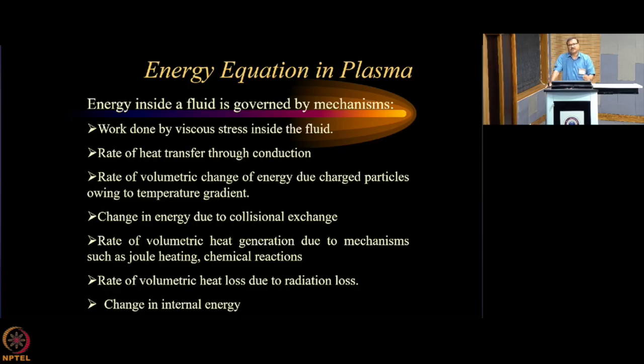And then there is collisional exchange. You know that electrons are easily influenced by the electric field because of their lower mass. So they quickly pick up energy from the field, accelerate and collide with the other particles, and thereby impart their energy to the other species, and they make a change in the energy distribution. This kind of contribution to the energy equation comes via collisional exchange of energy.